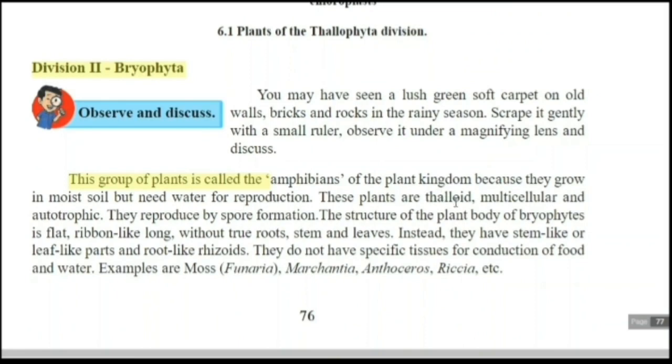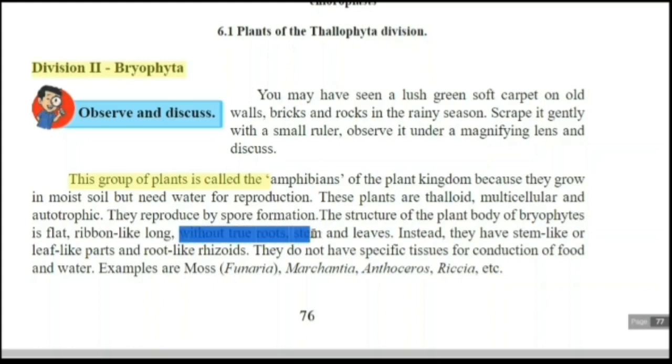These plants are thalloid, multicellular and autotrophic. That means many cells are there, and a self mode of nutrition. They reproduce by spore formation. The plant body of bryophytes is flat, ribbon-like, long, without true root, stem and leaves.